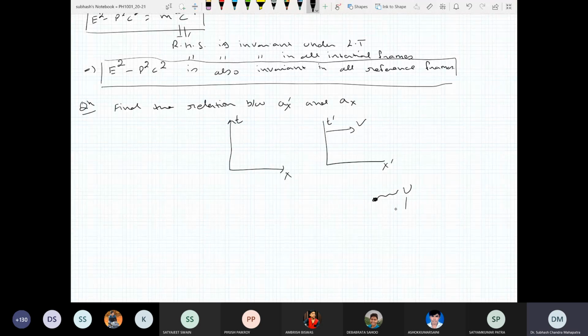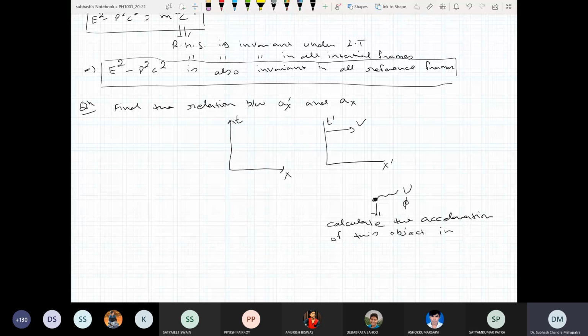Calculate the acceleration of this object in the rest and moving frames, and find the relation.